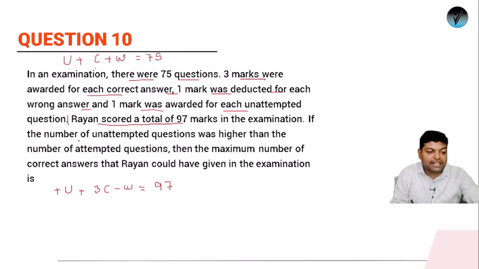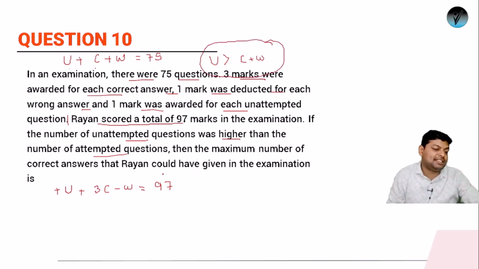Next, if the number of unattempted questions was higher than the number of attempted questions. Now it is said that the number of unattempted questions is higher than correct plus wrong questions. Very important thing. Then the maximum number of correct answers that Rayan could have given in the examination is. So this is equation 1, right? And this is equation 2. Now simply add equation 1 and 2. So when we add equation 1 and 2, what will we have?